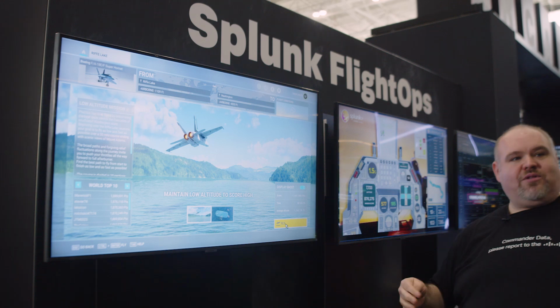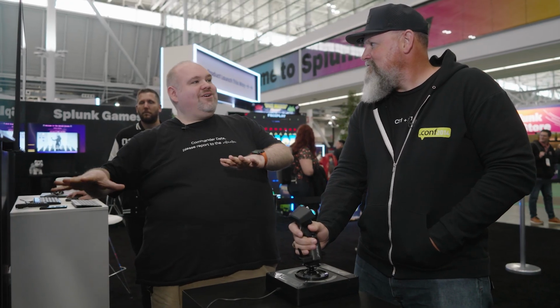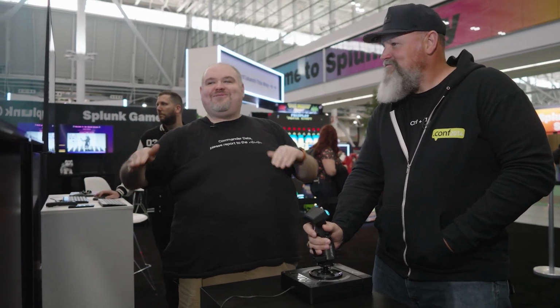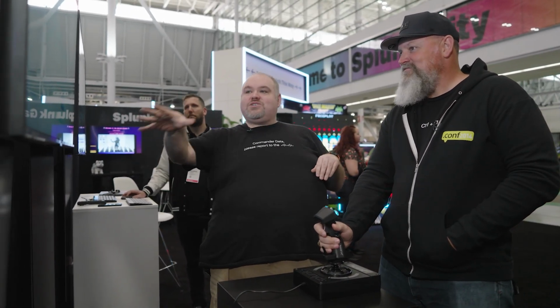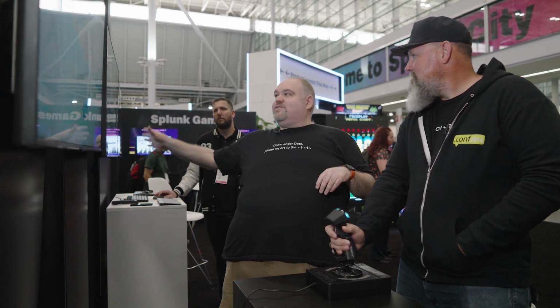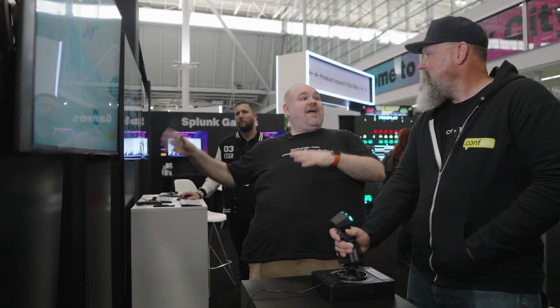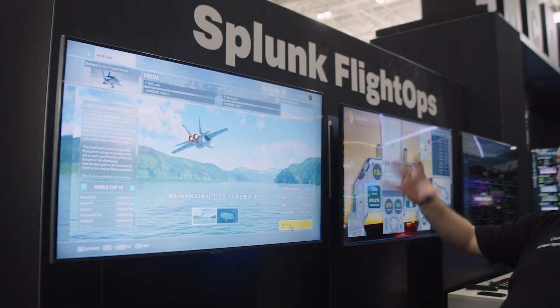Right. So as you're flying, one of the goals you're going to have is to stay low, right? You're trying to replicate the bombing run at the end of Top Gun Maverick, where you get in the plane and you're flying back and forth. And so you stay low as you fly. Data from your flight goes over here into this Splunk dashboard. So this live Splunk dashboard, as you're flying, we can pull the data and see what's going on.